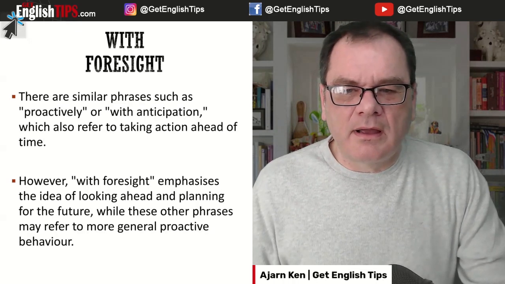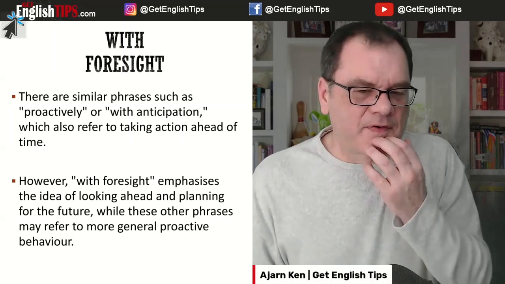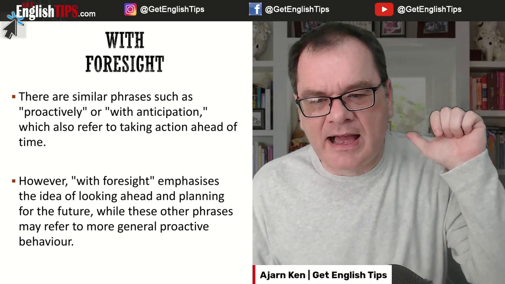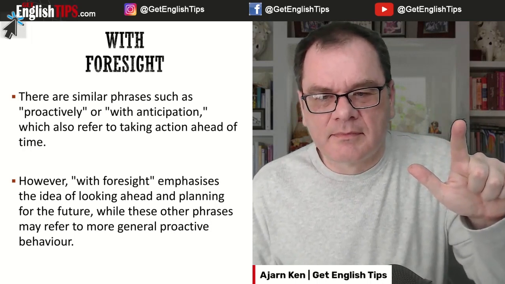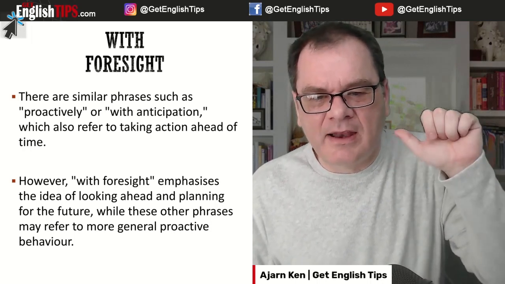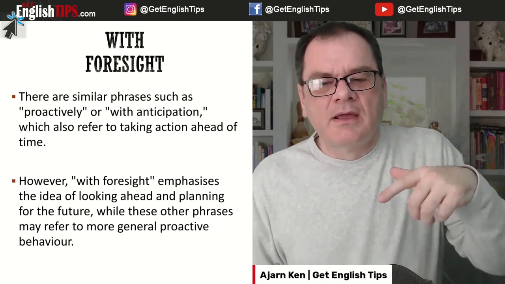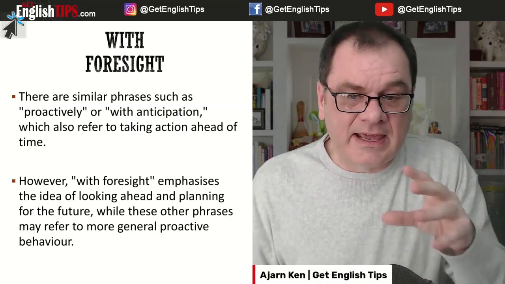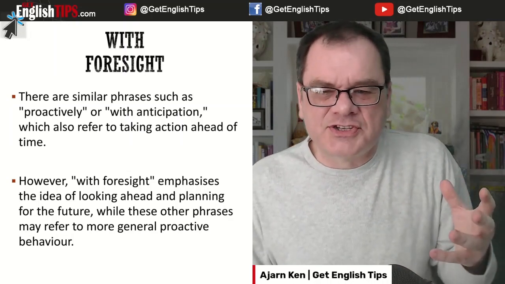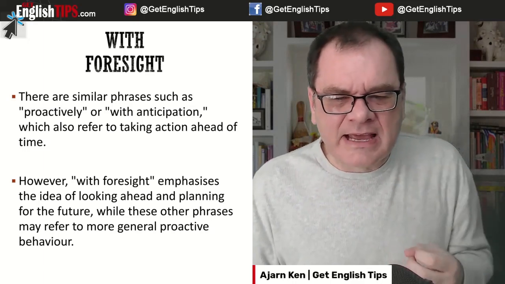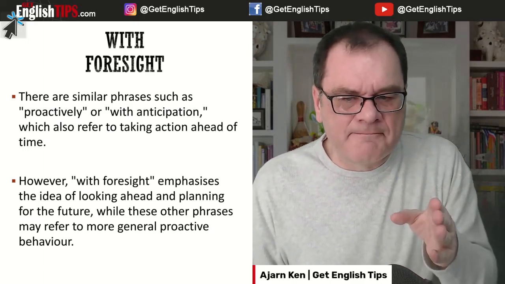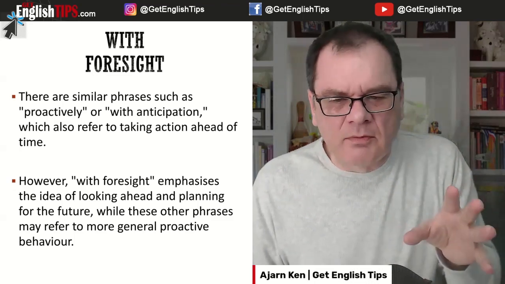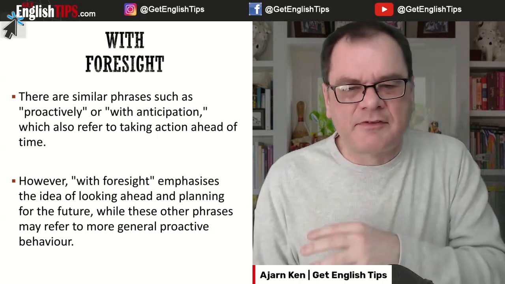So what phrases are similar to with foresight? We've got proactively and with anticipation. For example, both of these refer to taking action ahead of time, like using your initiative. But with foresight really emphasizes the idea of looking ahead and planning. Proactively and with anticipation are more general, but with foresight, it's more specific.